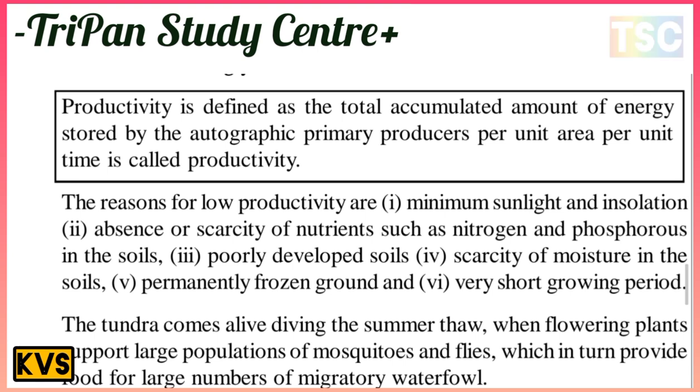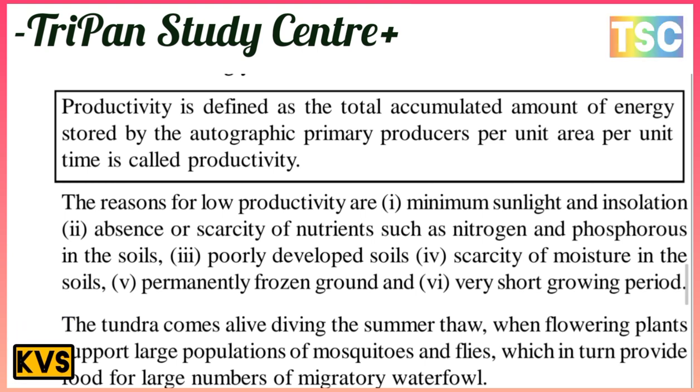Productivity of the tundra is very low. Productivity is defined as the total accumulated amount of energy stored by the autotrophic primary producers per unit area per unit time.